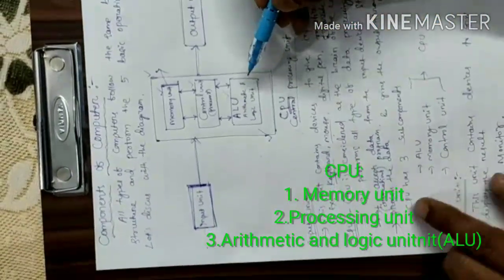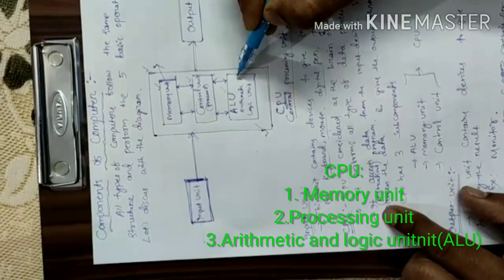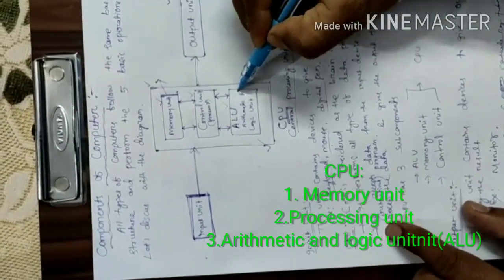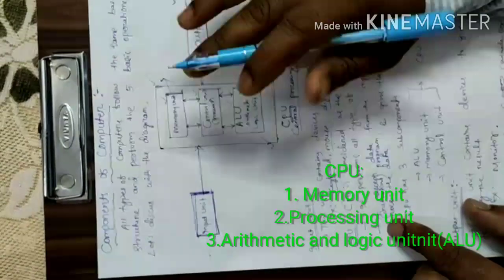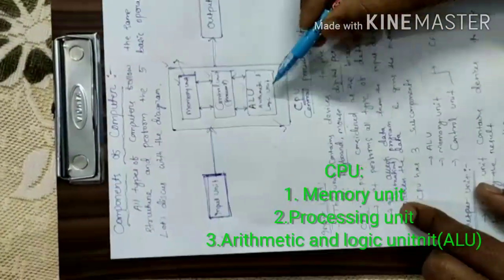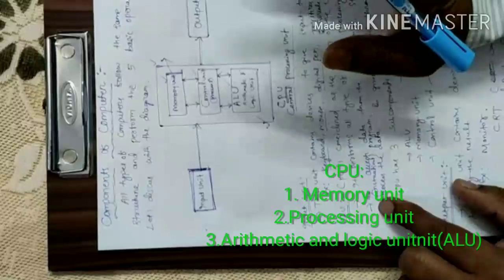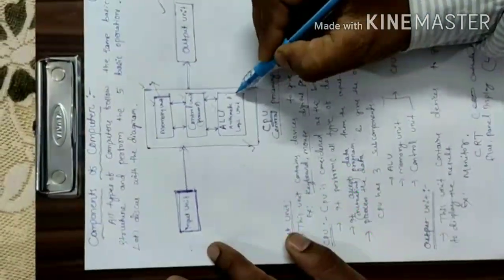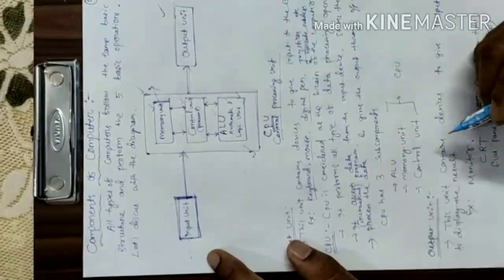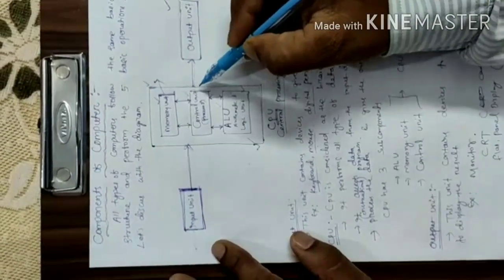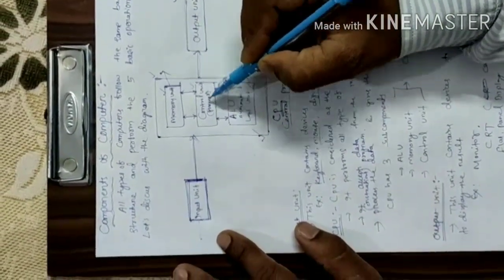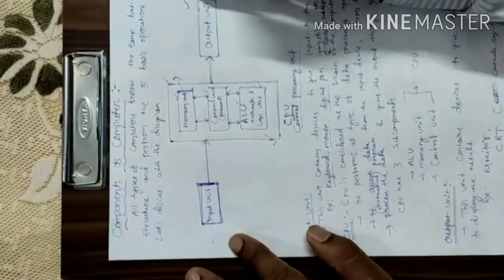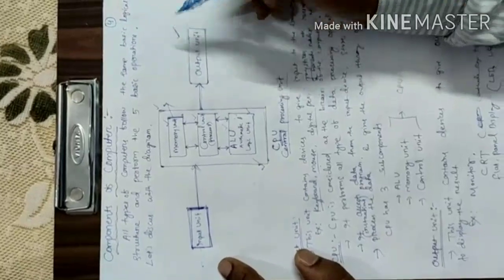Here, in the arithmetic and logic unit, all the arithmetic operations like addition, subtraction, multiplication and division will be done. Also, logical expressions are executed in this ALU. Finally, through this control unit, the processing unit, the output will be given through the output device.